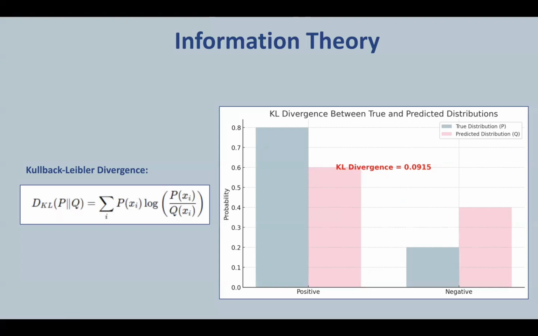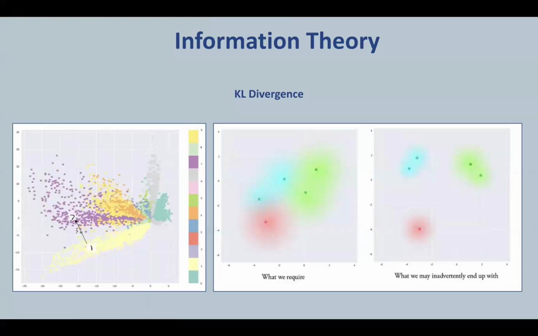A lower KL divergence value suggests that the predicted distribution is closer to the true distribution, indicating a better model performance. If KL divergence were to be zero, it would mean that the predicted distribution exactly matches the true distribution. KL divergence plays a huge role in machine learning algorithms, including generative and reconstructive models such as variational autoencoders.